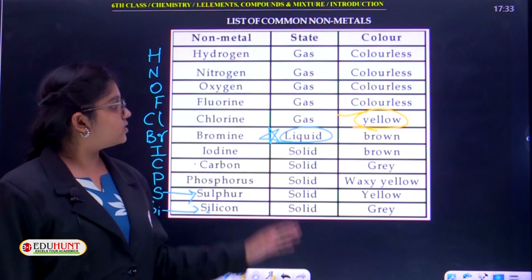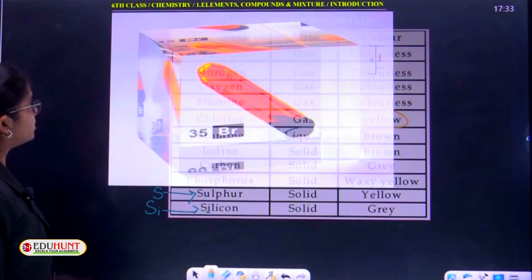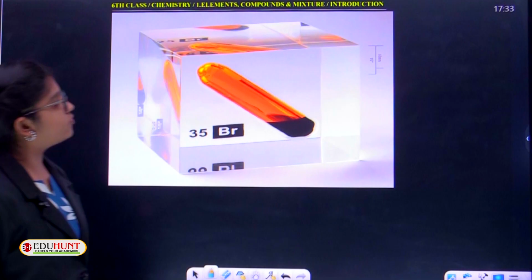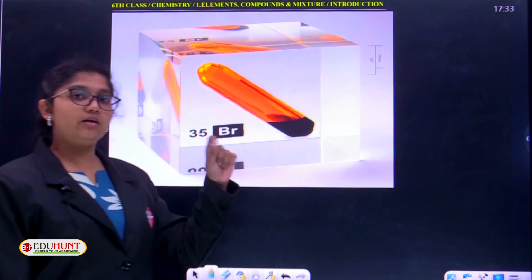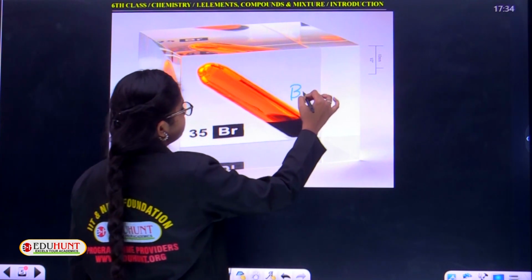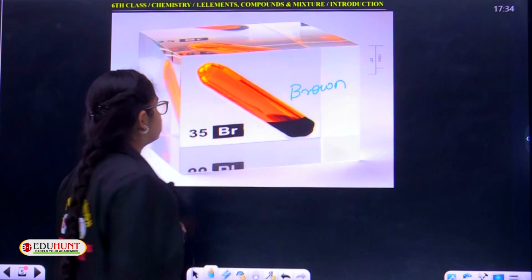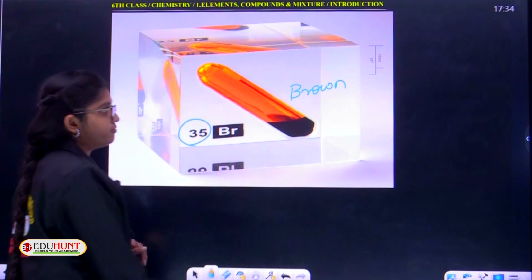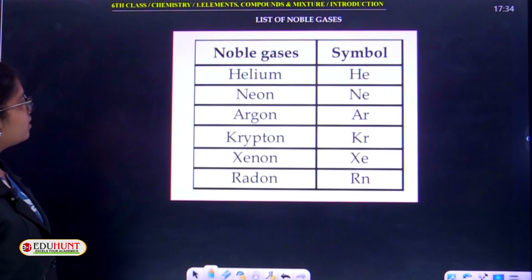So this is all about non-metals. So far I told you, bromine is a liquid non-metal. See the liquid nature, and it is brown in color. The brown colored bromine has atomic number 35. This is bromine.